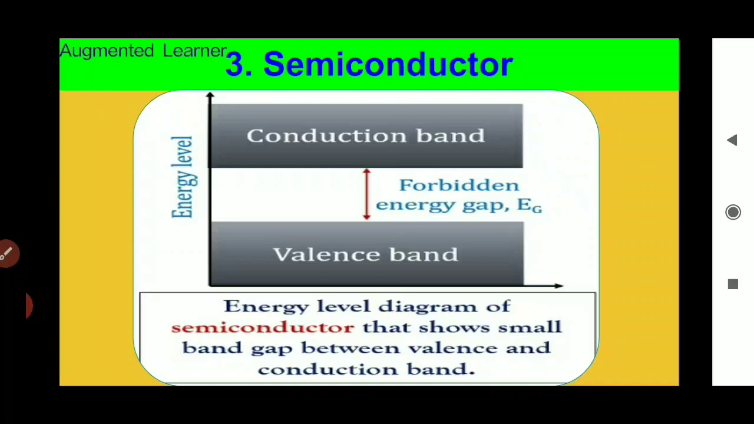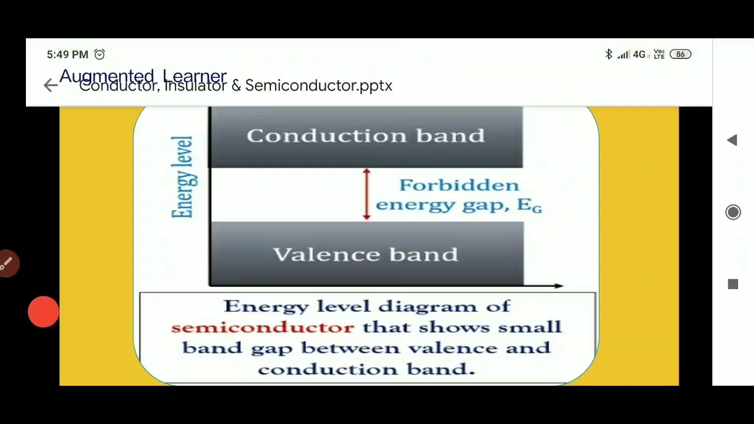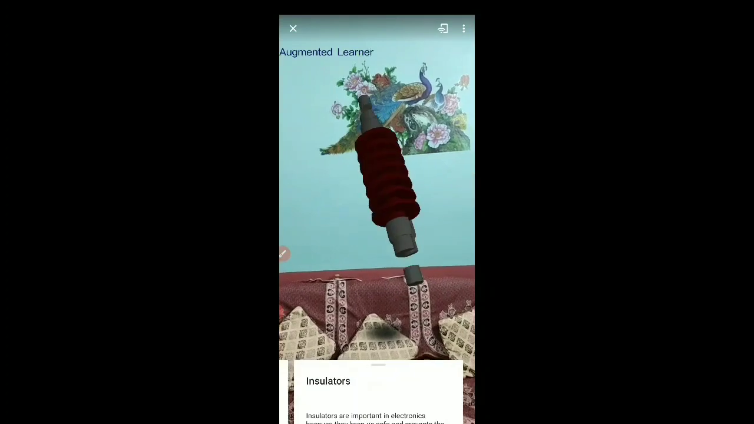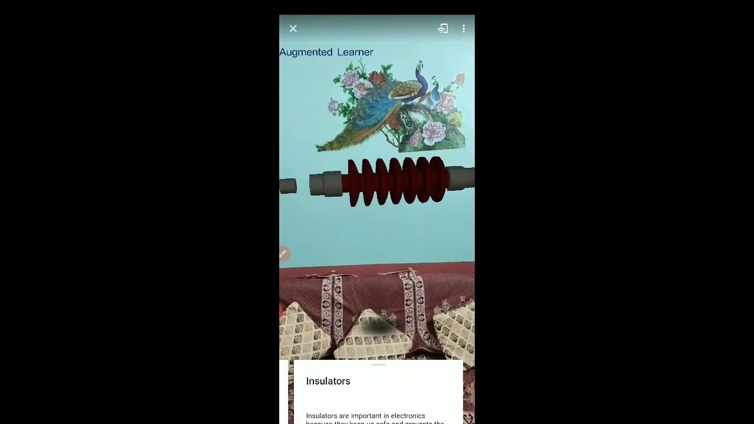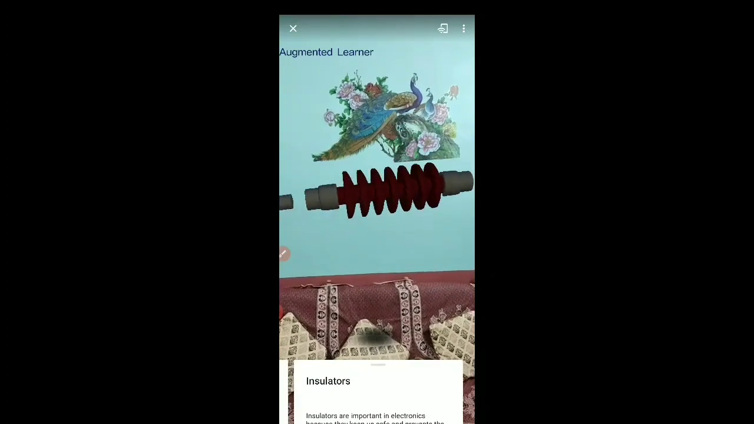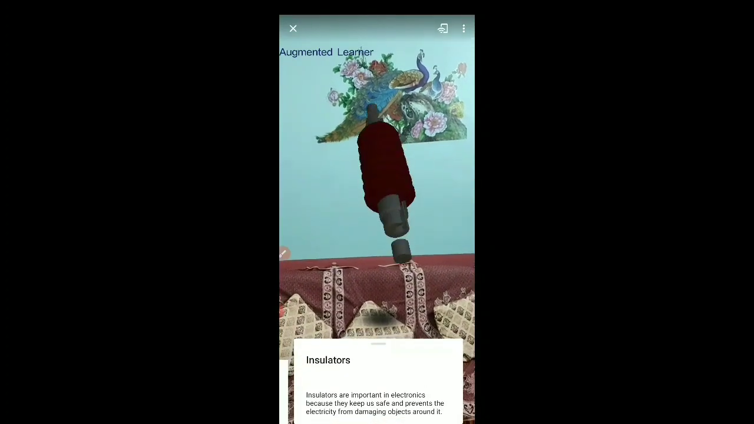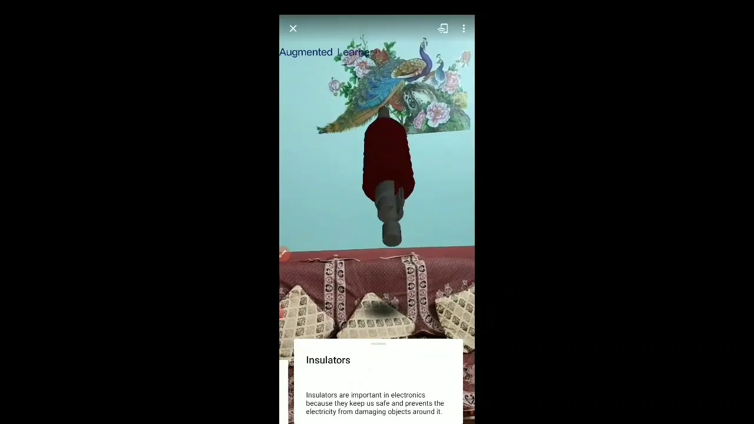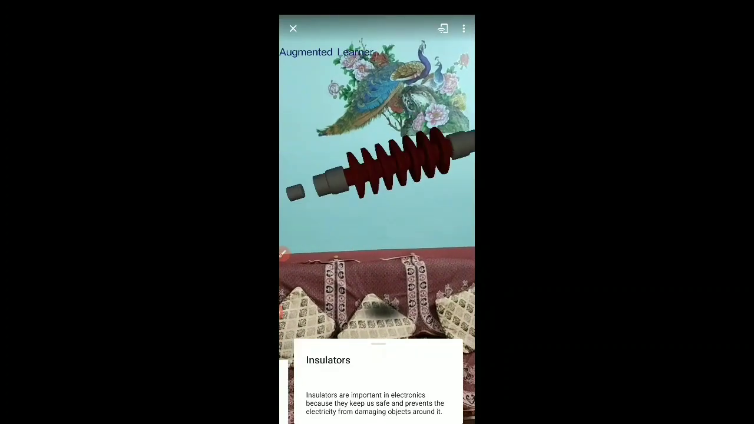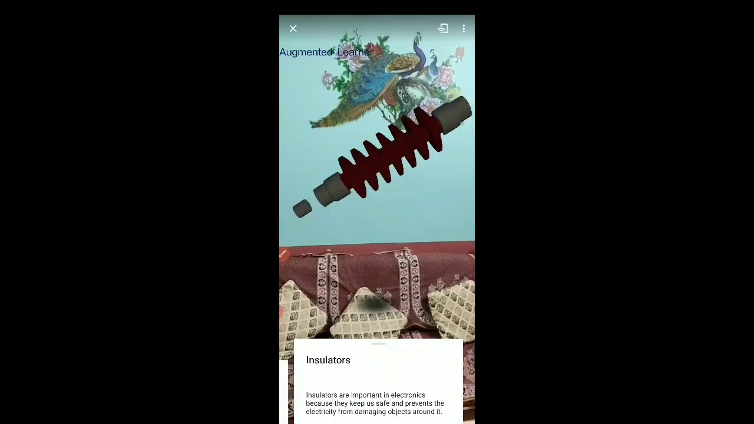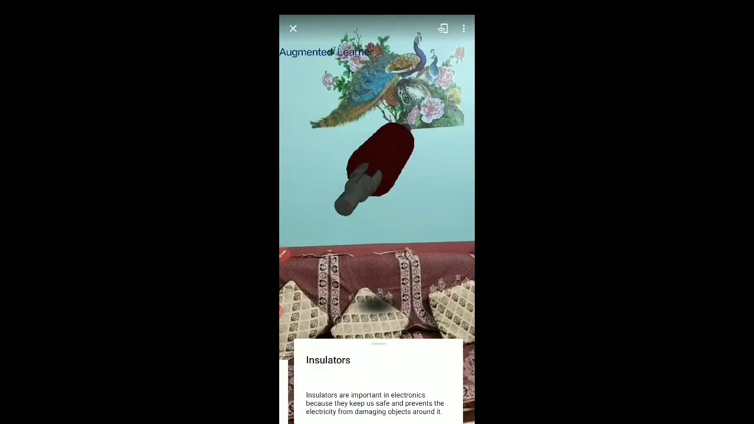Now I show an insulator in a 3D diagram. Now you see in the 3D diagram one example of insulators. Insulators are important in electronics because they keep us safe and prevent the electricity from damaging objects around it.